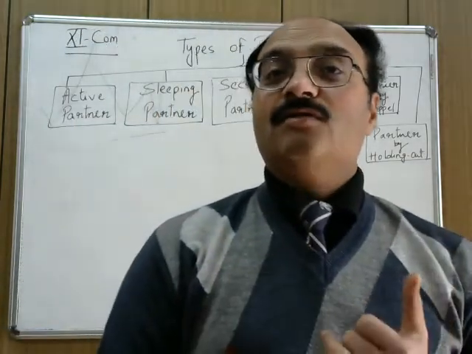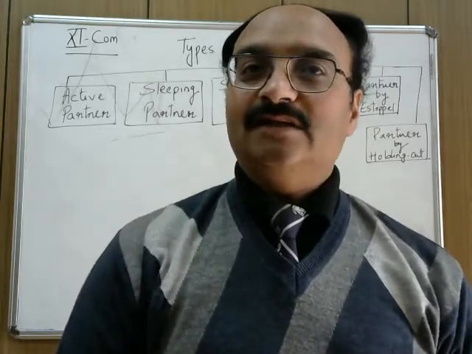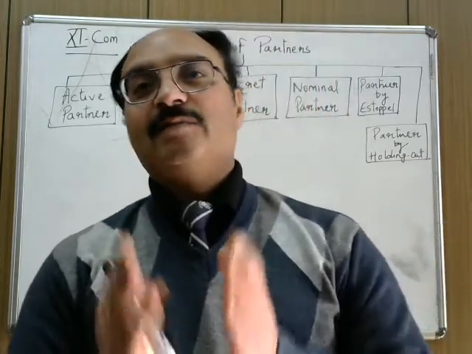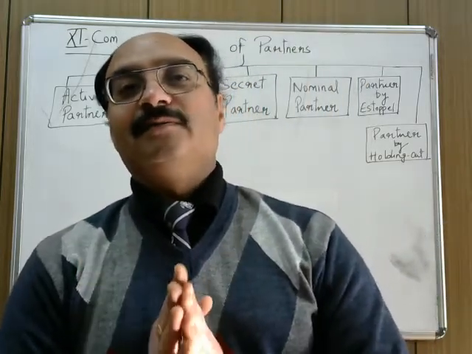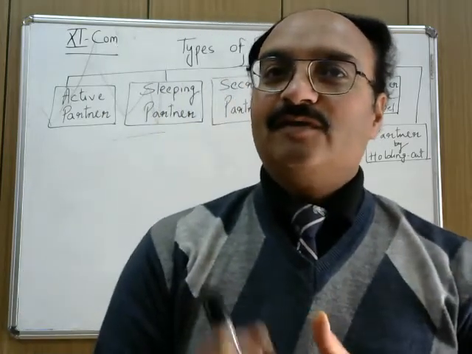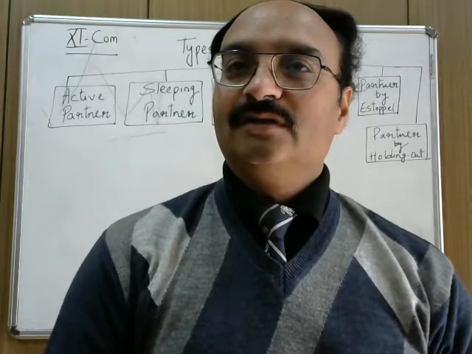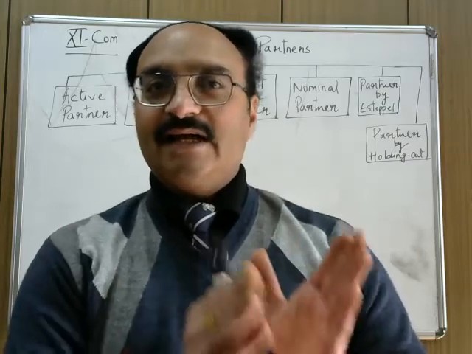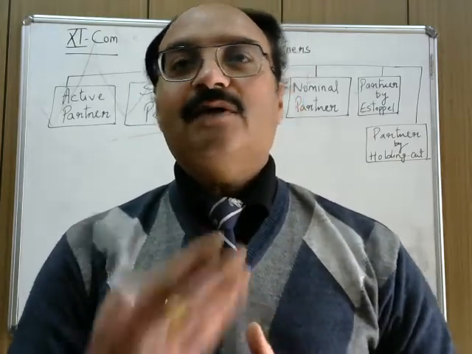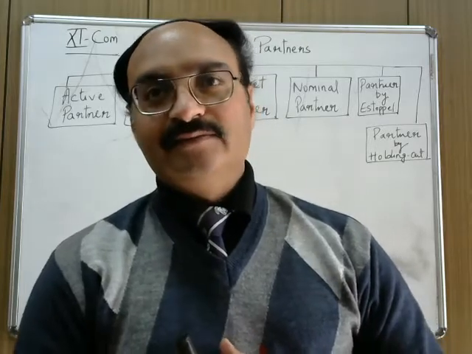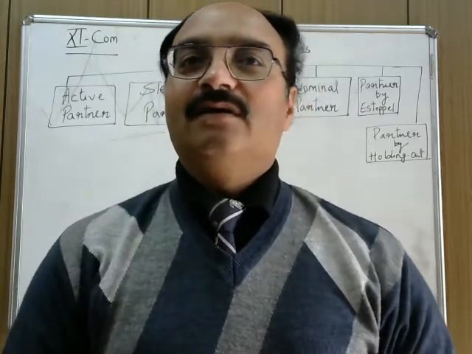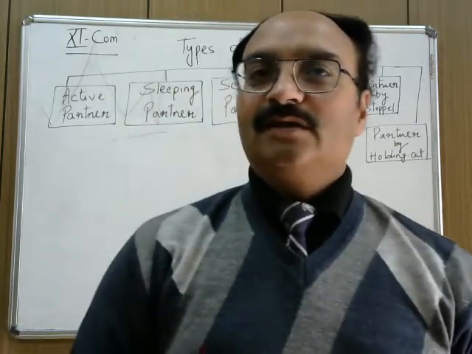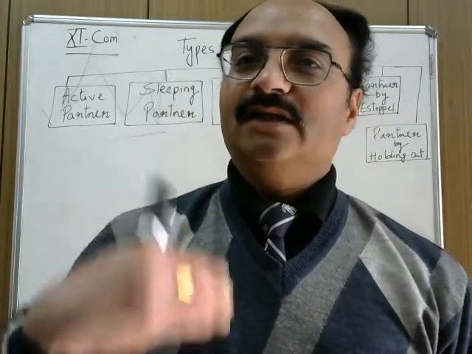How? The person who accepts that he is a partner in the partnership firm by his own words or conduct is known as partner by estoppel. He is liable for the debts which the firm gets because of his reputation. Let us take one example. If Mr. X, as the active partner of the partnership firm, applies for a loan, Mr. A, who is not a partner, requests the financer to give a loan to the firm.